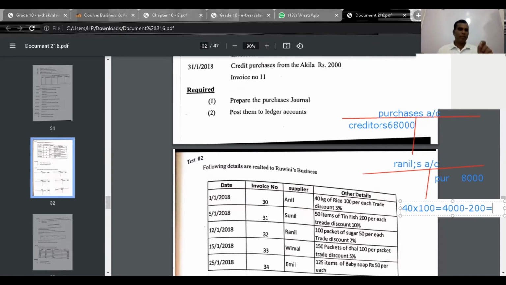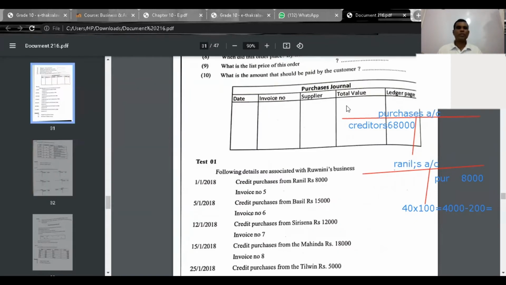Just keep in mind, trade discounts are not recorded in books. Then date, invoice number 30, supplier Anil, value 3,800.